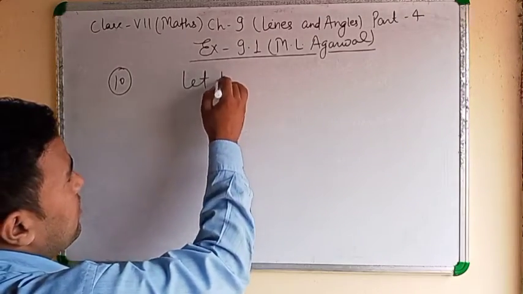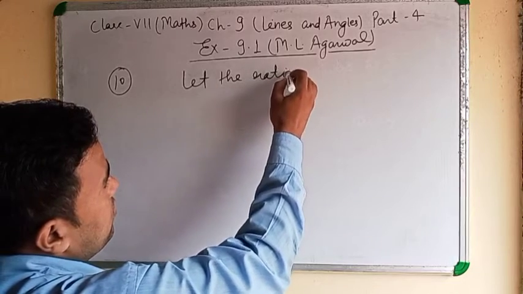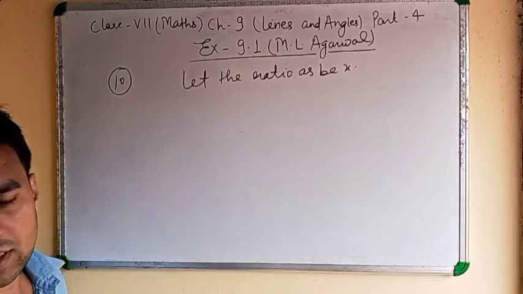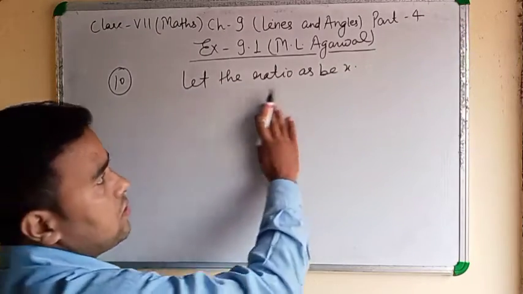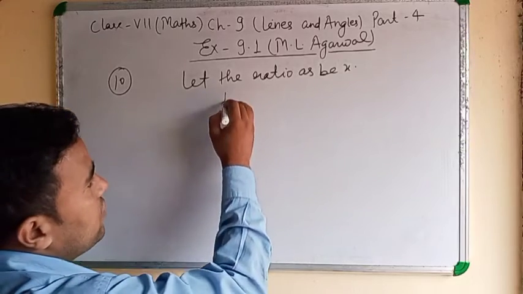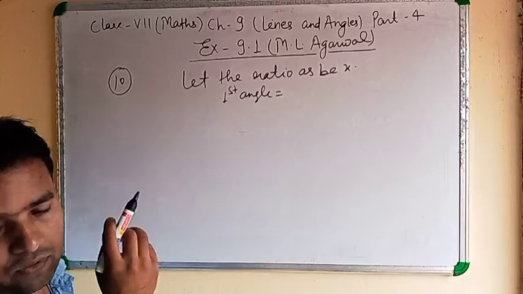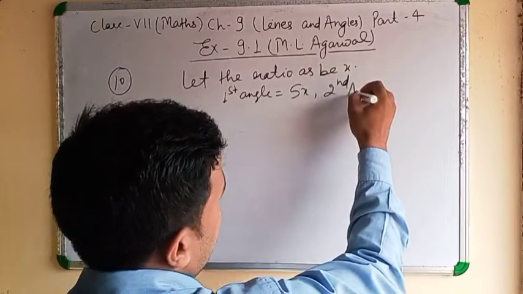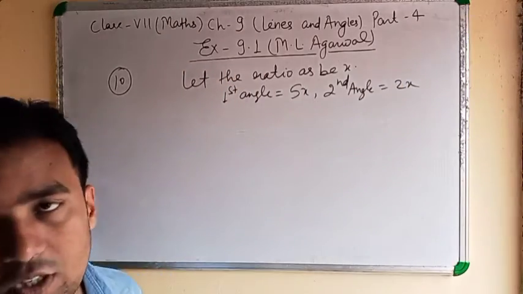Let the ratio be x. If a question is given in ratio form, first of all you will write let the ratio be x. Clear? First angle 5x, second angle 3x.